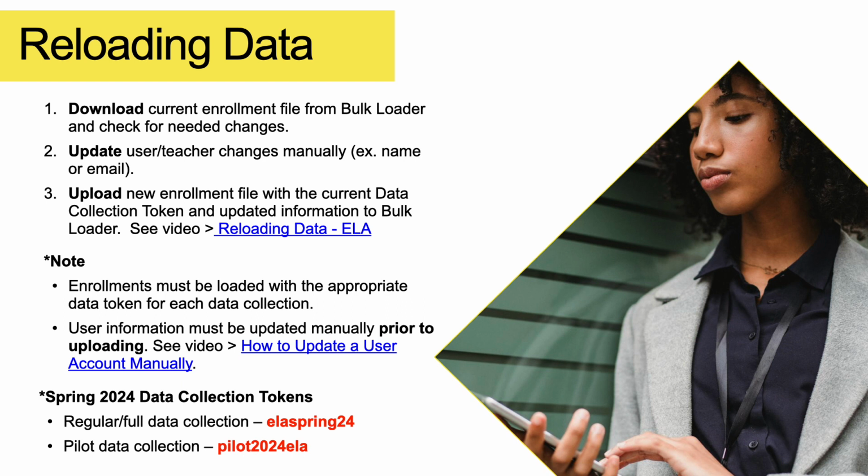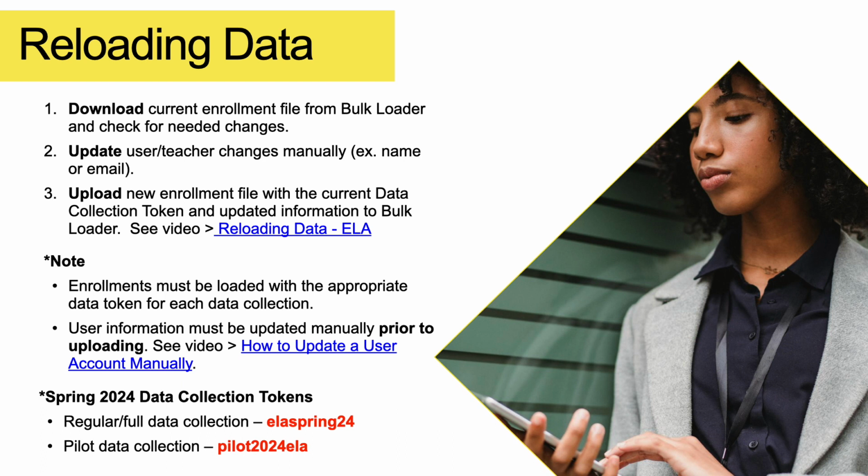If your teachers and your students haven't changed, you still need to upload a new enrollment file with the current data collection token. If there have been any changes, whether it's to your students or your teachers, you need to do that first. So if you have any changes to your students, you're going to upload a corrected student file.